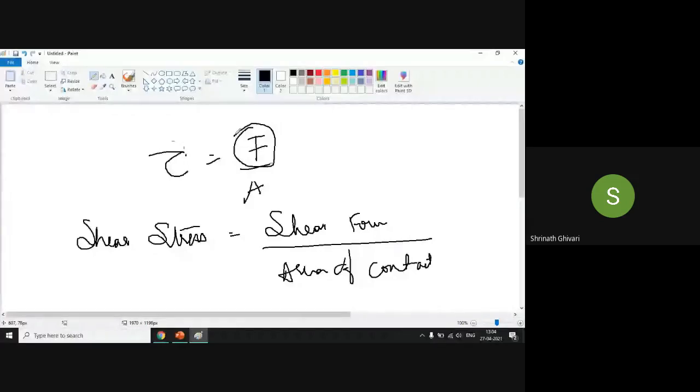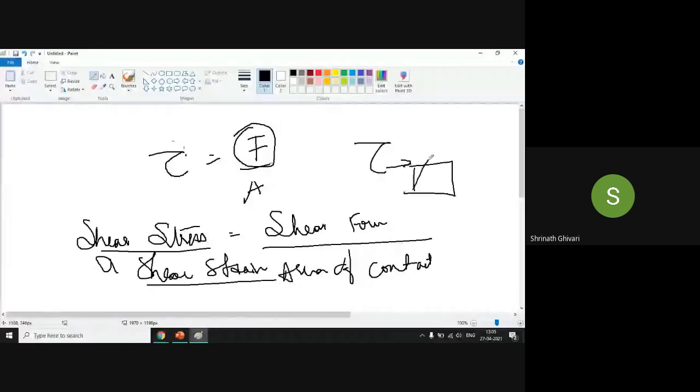Therefore, shear stress is directly proportional to shear strain. So how much force I apply, how much stress is applied, that much shear strain is happening.